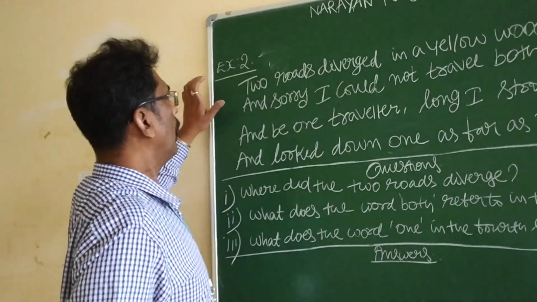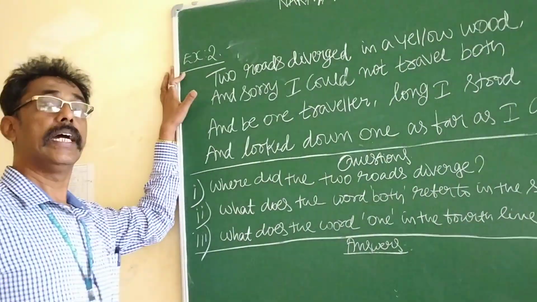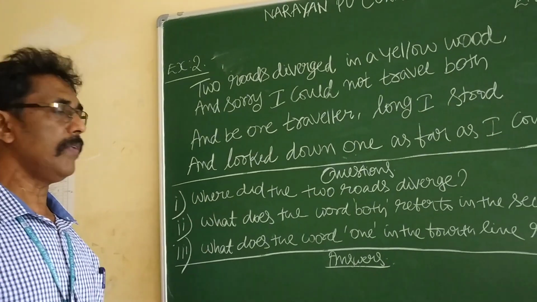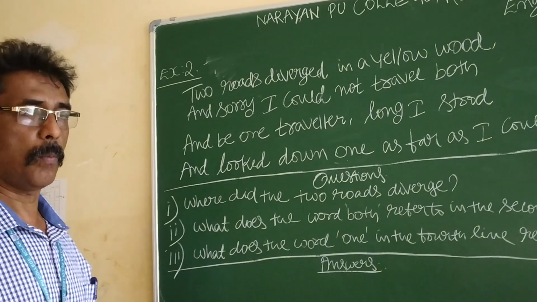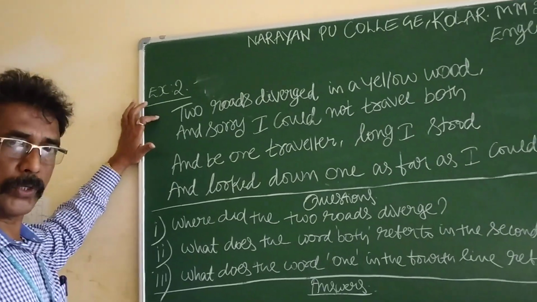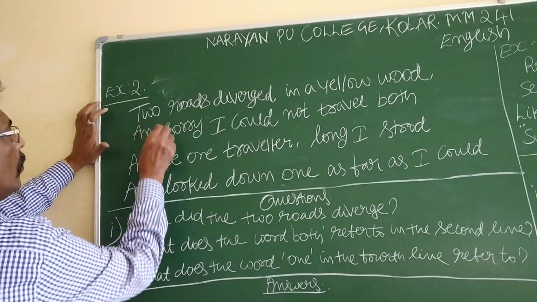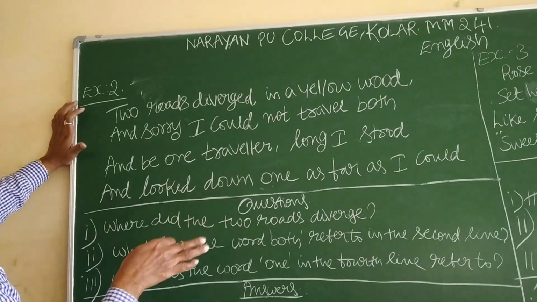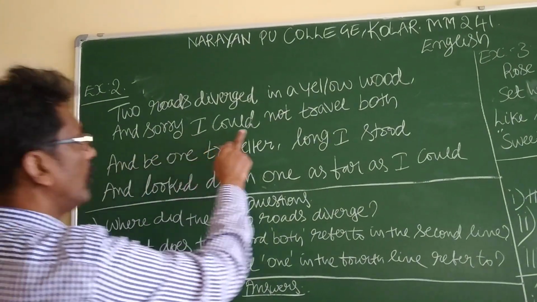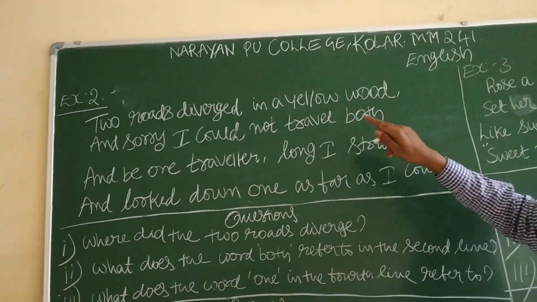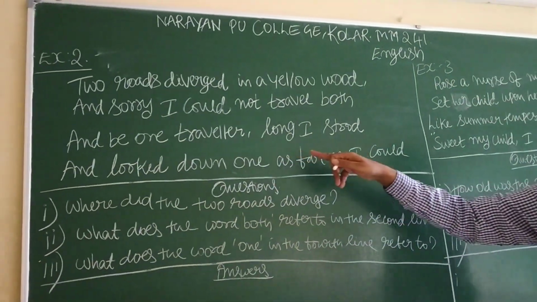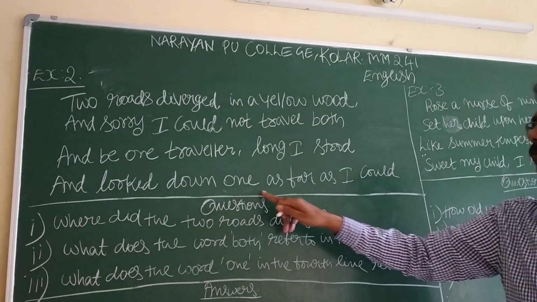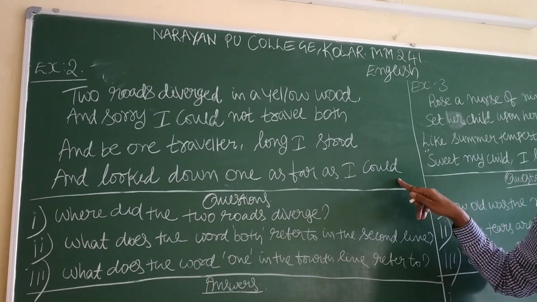Now, example 2. I will read the lines, I will read the questions, I will write the answers. Two roads diverged in a yellow wood, and sorry I could not travel both, and be one traveler, long I stood, and looked down one as far as I could.